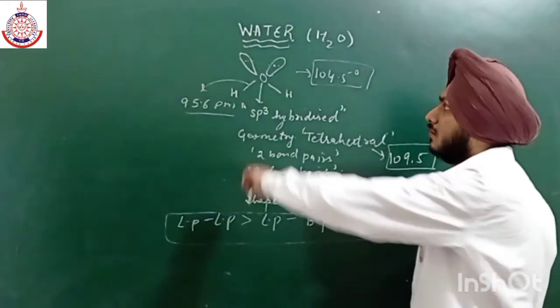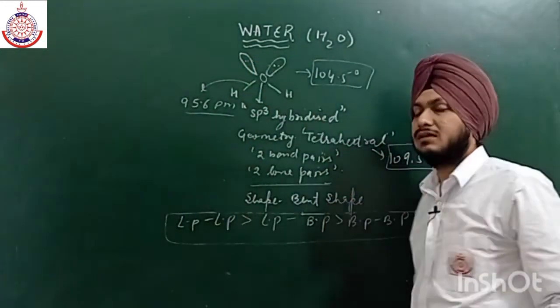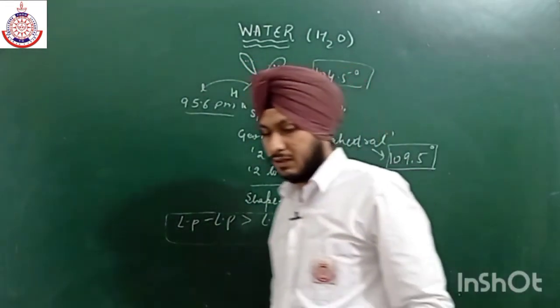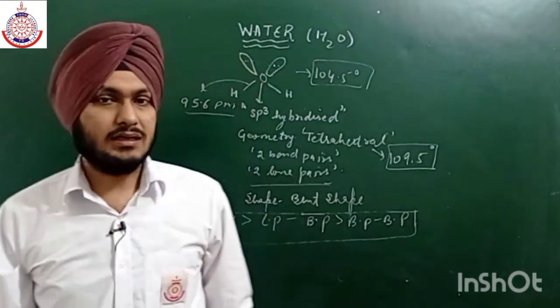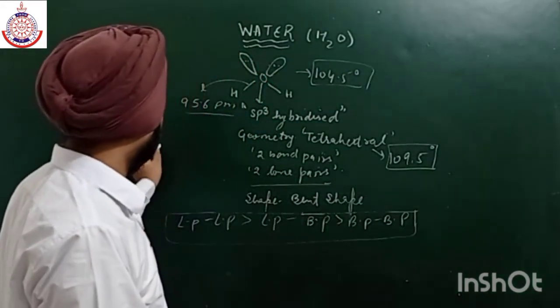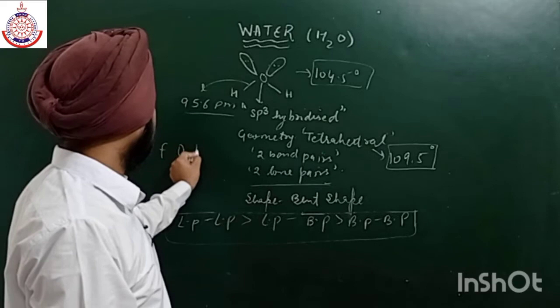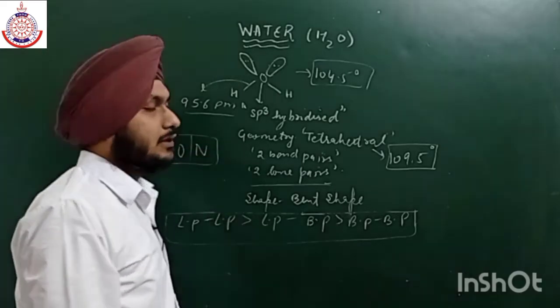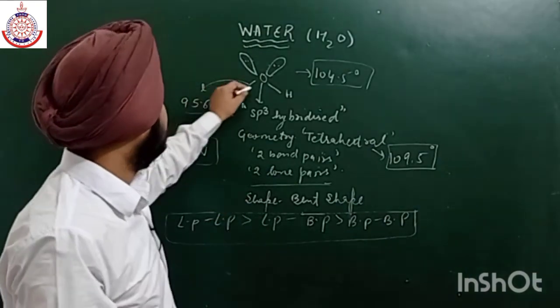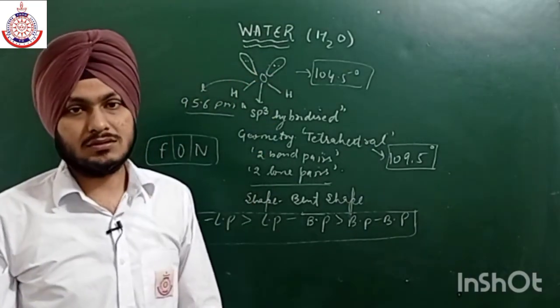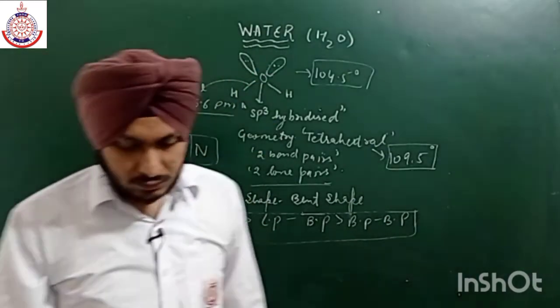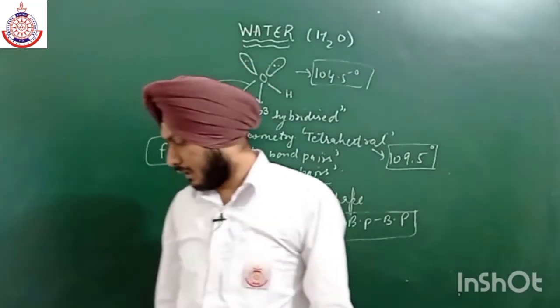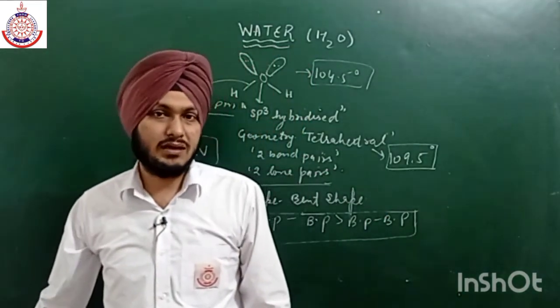Now these two lone pairs are available for making hydrogen bonding. As we all know, three elements are capable of forming hydrogen bonding. The first one is fluorine, the second is oxygen, and the third one is nitrogen. So here oxygen has the capacity to form hydrogen bonds with other water molecules, and that is why they can easily form hydrogen bonds.